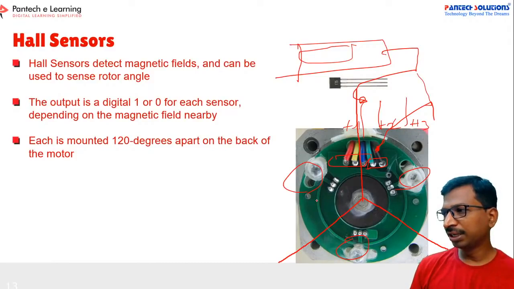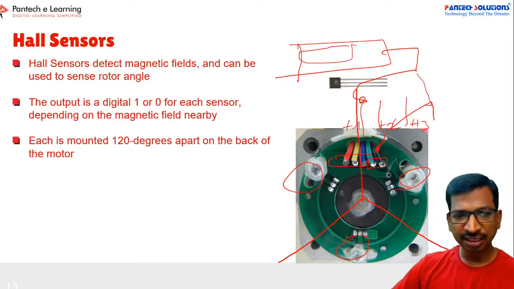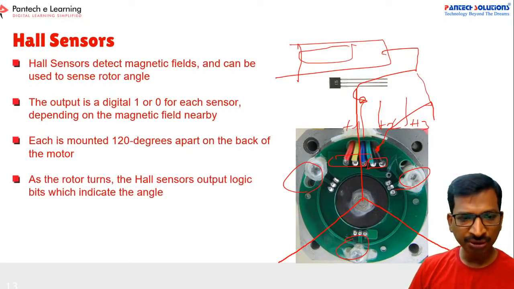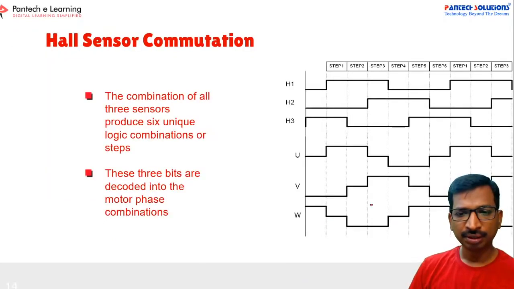How will the motor rotate clockwise and anti-clockwise? You have to generate a lookup table to achieve the clockwise as well as the anti-clockwise directions. If you connect a motor to the CRO, you will receive square pulses, H1, H2, H3.